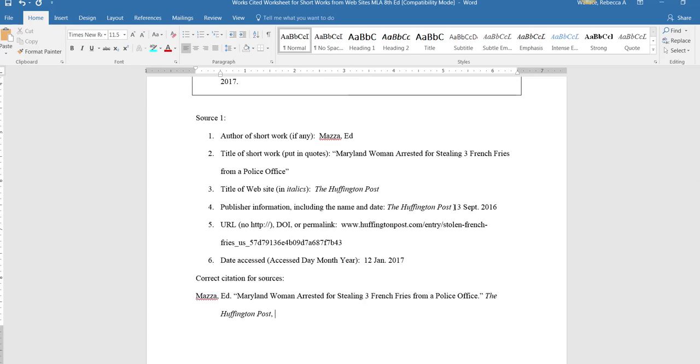Of course, next thing we want to do is we want to put the date. Notice I've separated the publisher, the website, with a comma. Now we're going to add another comma after the date. Then lastly, we're going to add our website. We'll go ahead and plop that in there.